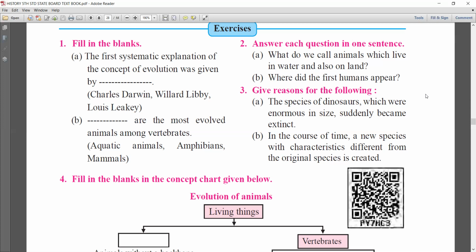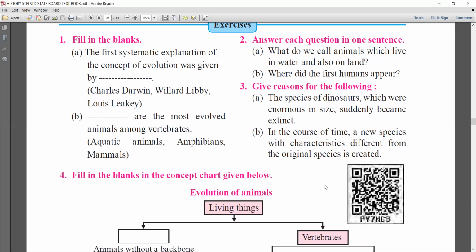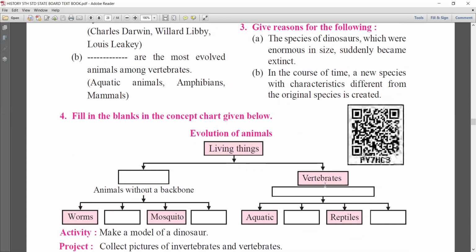Now we will move to the next exercise, exercise number 4. Fill in the blanks in the concept chart given below: evolution of animals. The first one is living things. Living things are divided into two. In this empty box, what are you going to write?